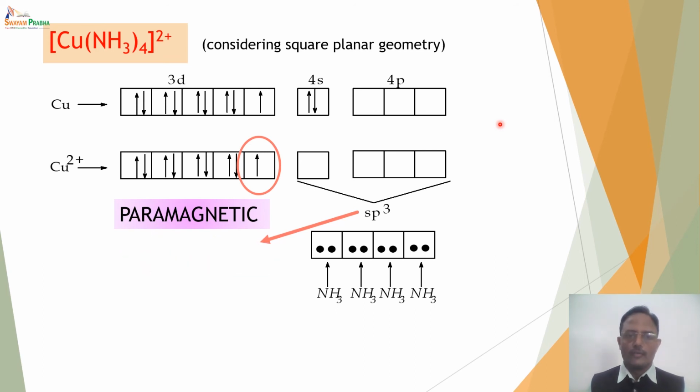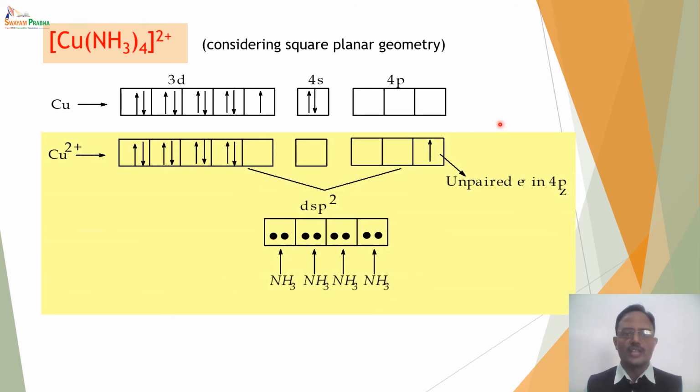Hence, what it can undergo is this type of hybridization, with an electron jumping from 3d to 4p. Now the unpaired electron is present, thereby the complex is paramagnetic and the hybridization is dsp2. It means that now the complex has a square planar geometry.